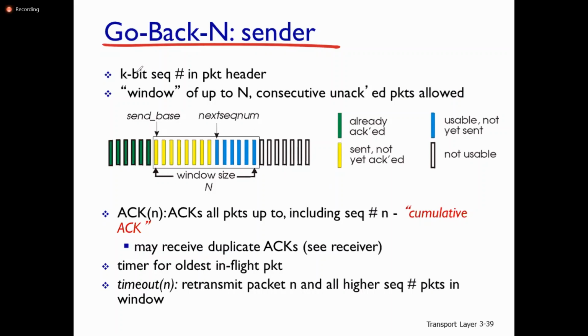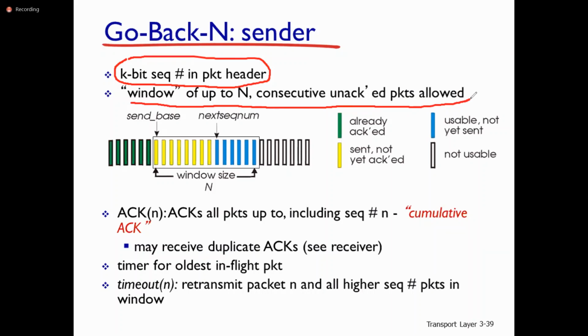So here we are assuming that there is a k-bit sequence number in every packet header. The sequence number is a part of the packet header. The length of the sequence number is k bits. Let us look at the window of up to N consecutive unacknowledged packets that are allowed.